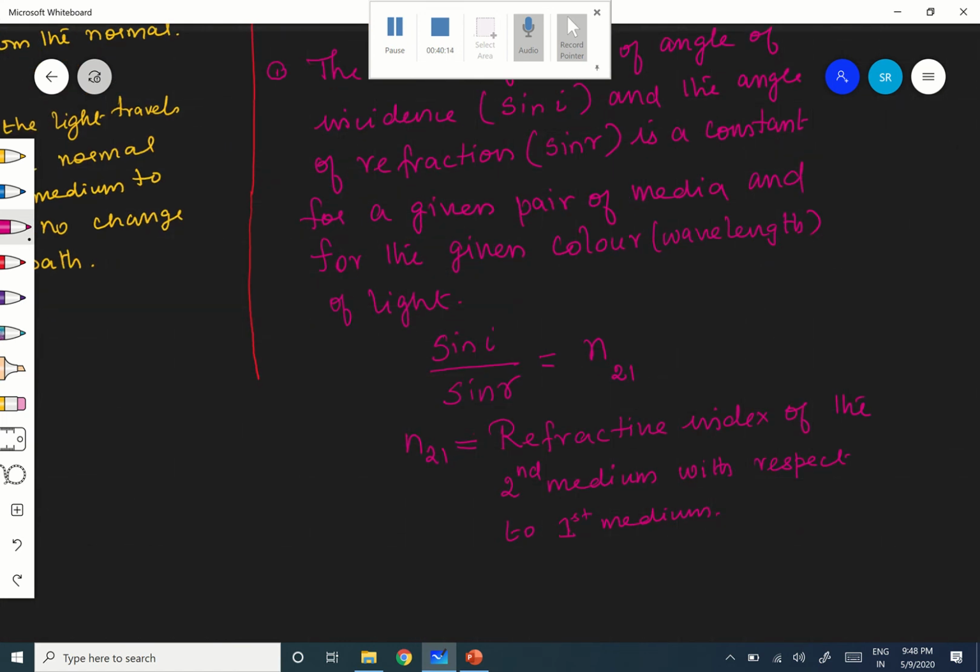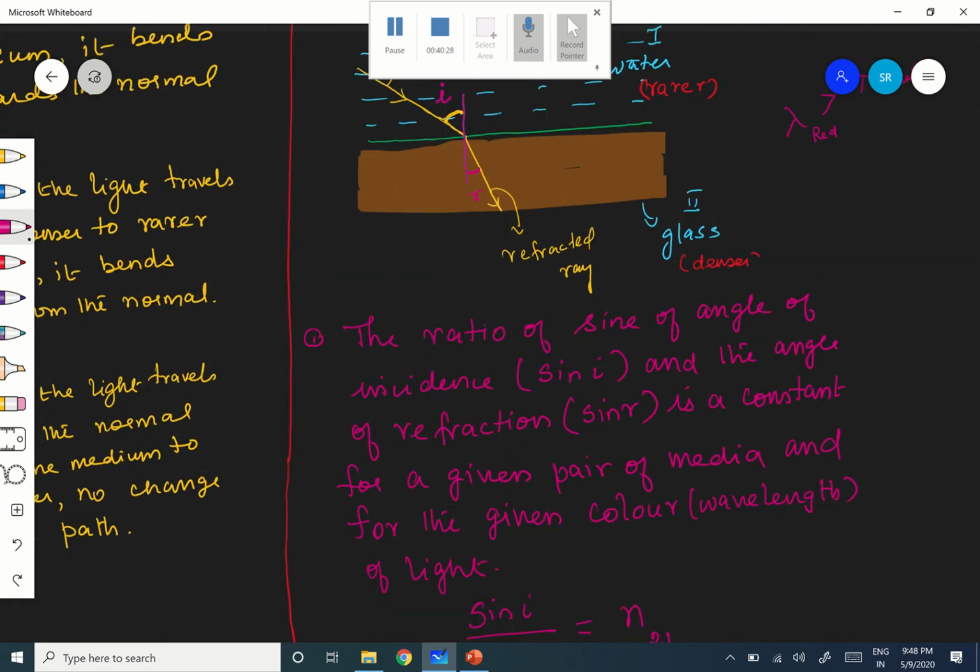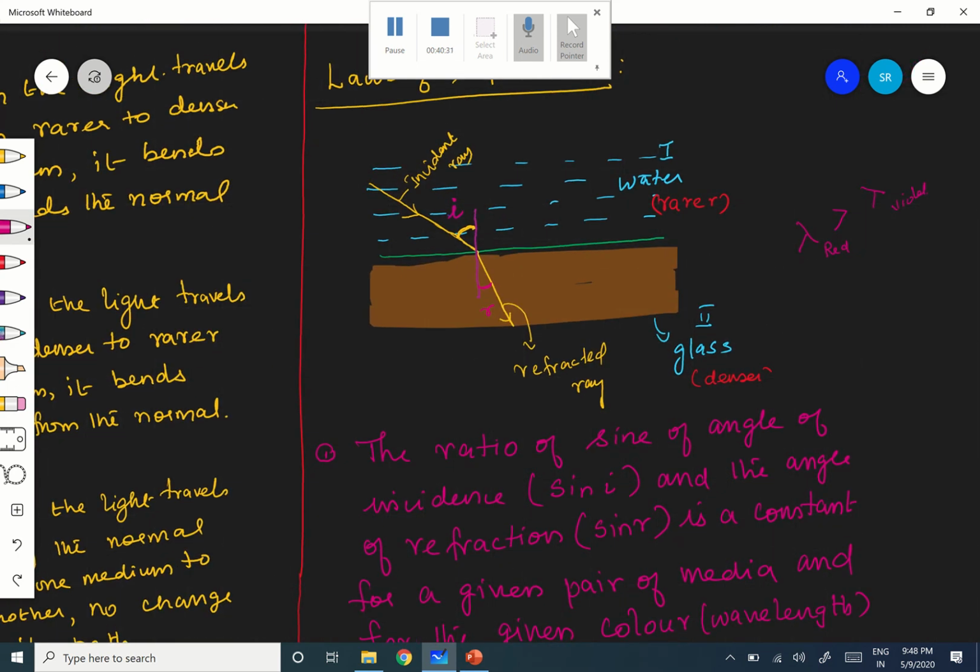This law is what is called the law of refraction. This is what is called Snell's law. If you apply Snell's law here in this case, sin i by sin r will be equal to the refractive index of the second medium, which is glass, with respect to the first medium, water. Are you following?